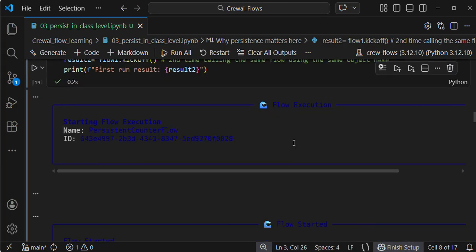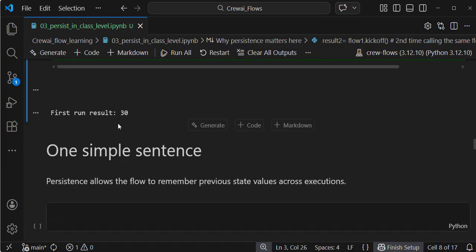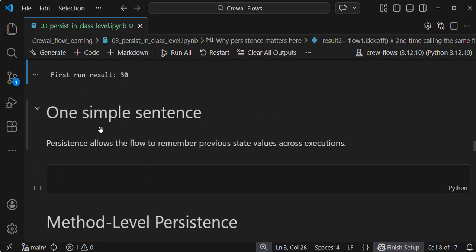Next one is method level persistent, guys. Till now we understand everything. If you see here, one simple sentence: persistence allows the flow to remember previous state values across executions. I hope you get it, guys.